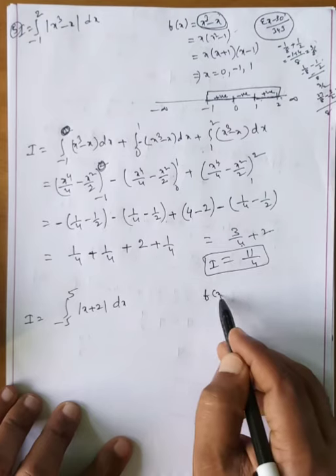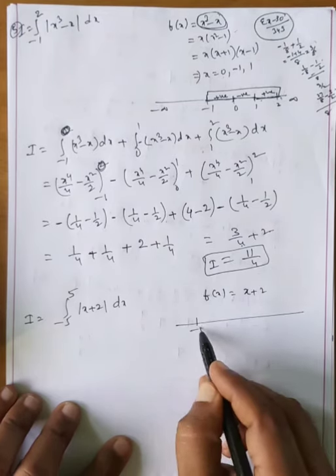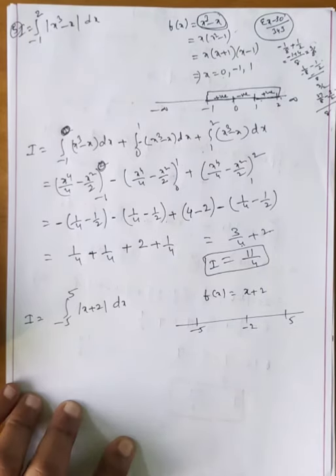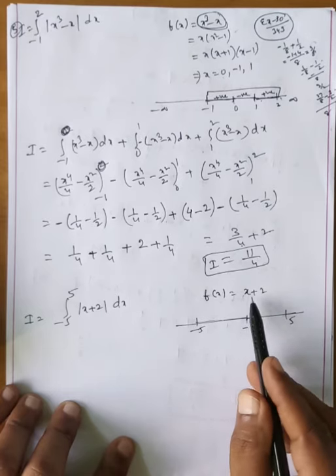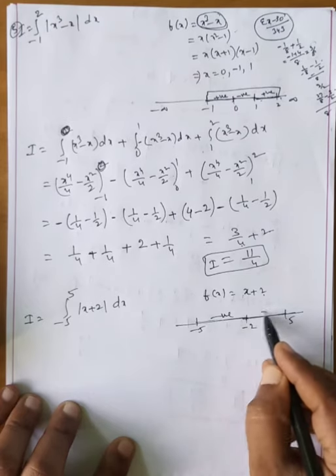Here f of x is equal to x plus 2, you will take. Now here, 100% what is given: minus 5 is given, plus 5 is given. Whenever it is 0, x means minus 2. Now substitute this value and this value. Minus 2 means minus 3, you write. Minus 3 plus 2 is minus 1, which means negative. Here 100% this is positive.